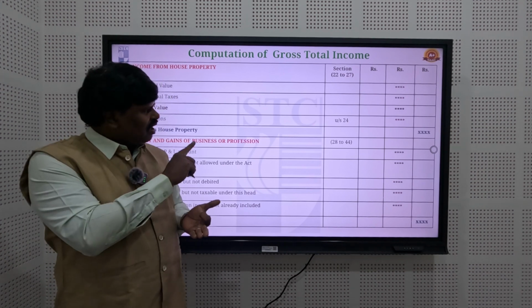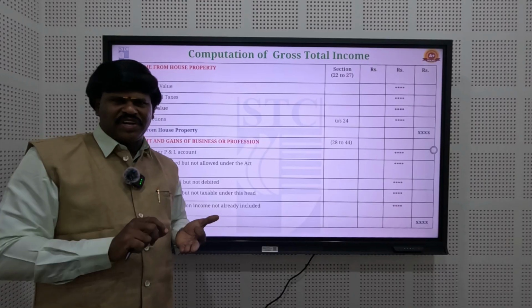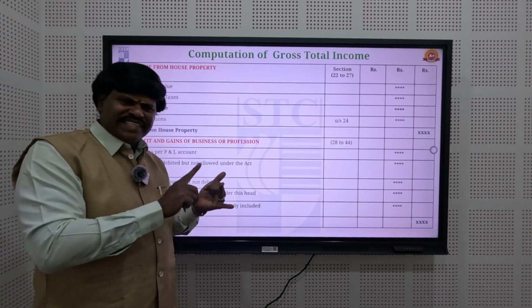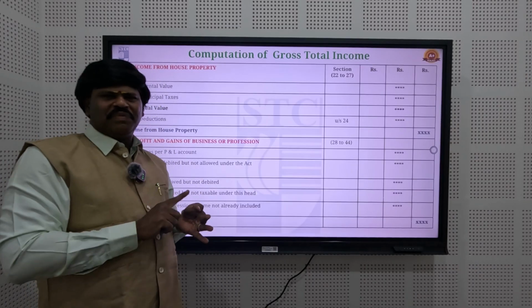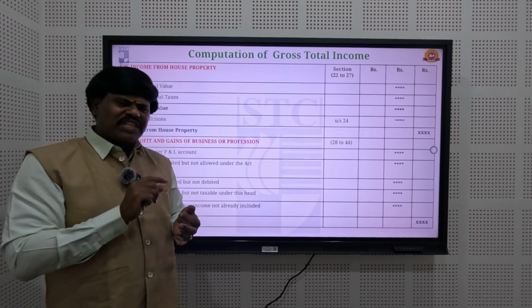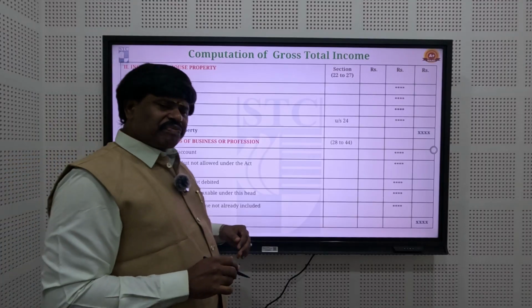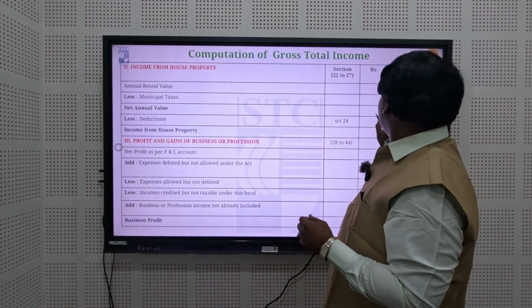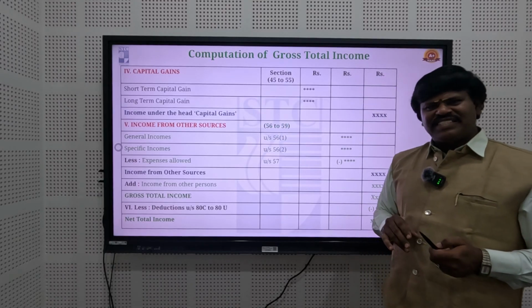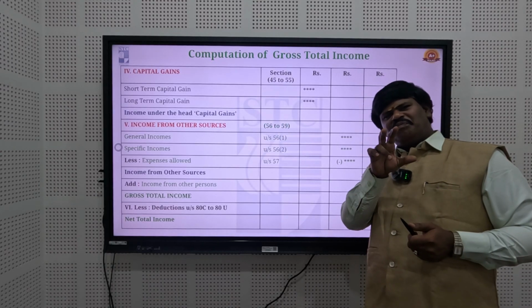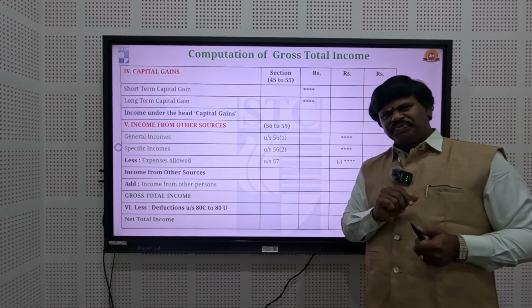So far we have discussed three types of income: income from salary, income from house property, and income from business or profession. Fourth is income from capital gains. To understand capital gains, we should know the meaning of capital assets.